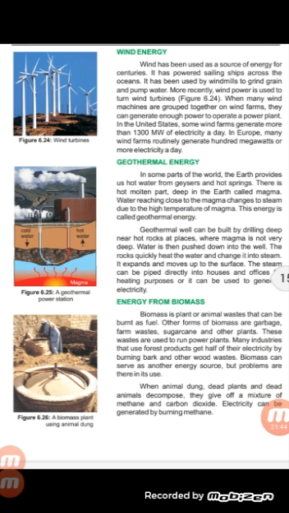Next, when animal dung, dead plants and dead animals decompose, they give off a mixture of methane and carbon dioxide. Electricity can be generated by burning methane. This means methane is used as a source of electricity, and when methane burns, electricity is generated.